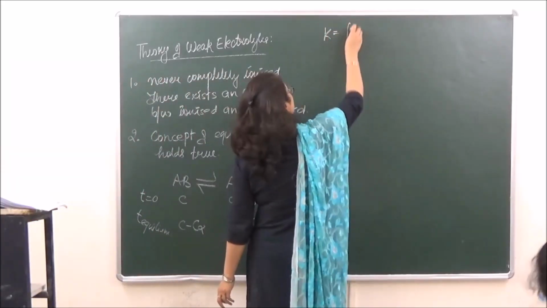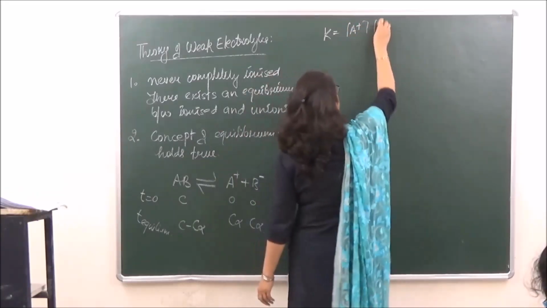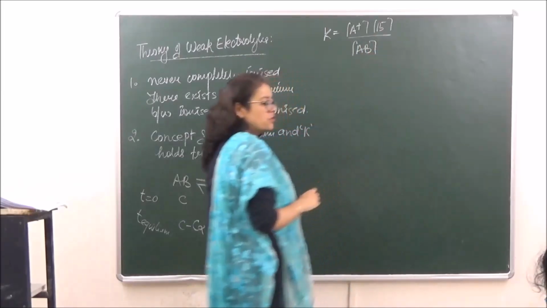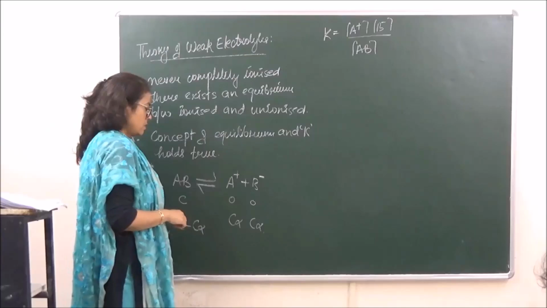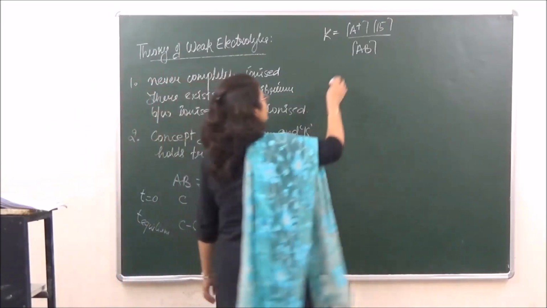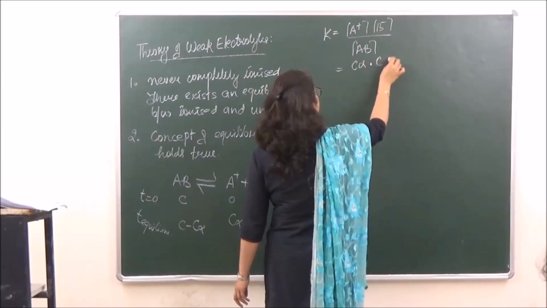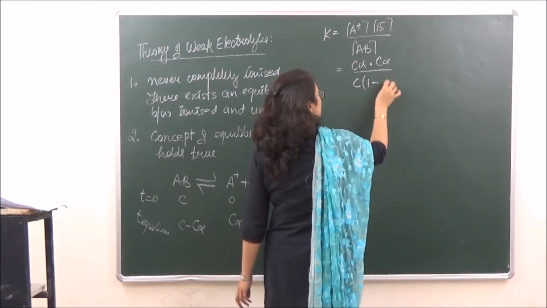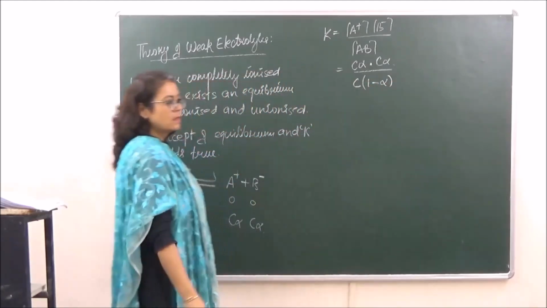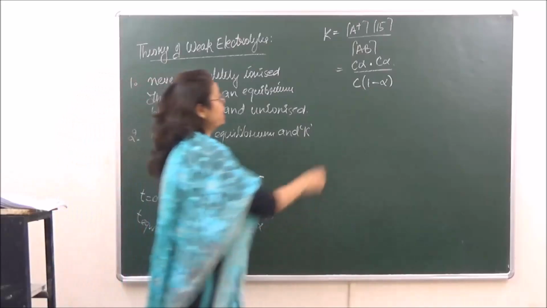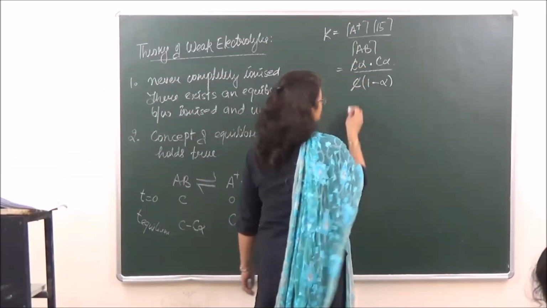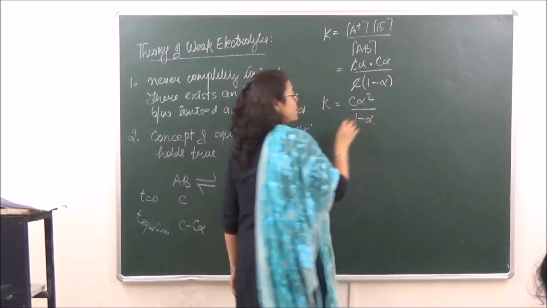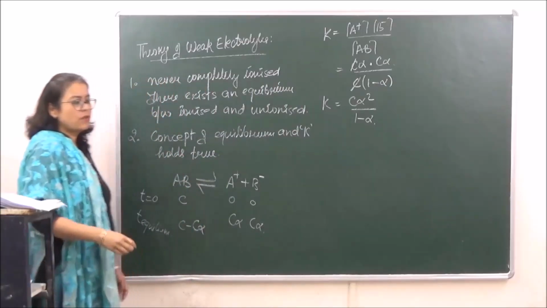That is going to be the concentration of the products upon the concentration of the reactants. So that is C alpha into C alpha upon C into 1 minus alpha. Here C and C get cancelled out, so K would be equal to C alpha square upon 1 minus alpha. This is the value of K over here.